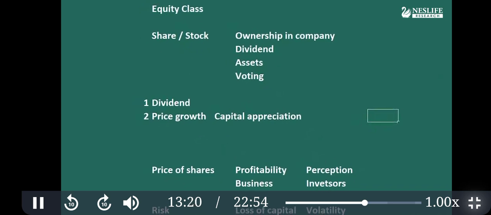Okay. So equity means what? Equity means shares, buying shares. Now there is a slight difference between shares and stock, but for practical purposes, keep them the same. Share and stock, there is a slight technical difference, but for practical purposes, consider both as the same. What is a share? A share is the ownership in the company.